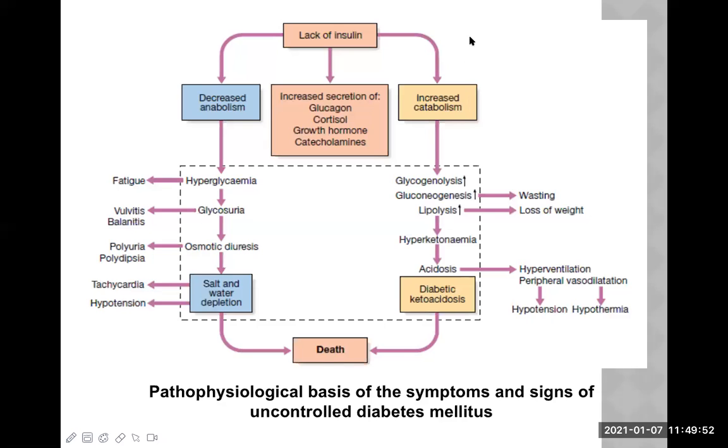So to summarize, in case of diabetic ketoacidosis, we have to prove certain things. Number one, this is a patient of diabetes, or type 1 diabetes, and this patient should have a high level of blood sugar. Second, this patient should have presence of ketone bodies in the blood, in the urine, or in the breath. So ketone bodies should be there. And third, this has to be a case of metabolic acidosis. You have to confirm that with arterial blood gas analysis.